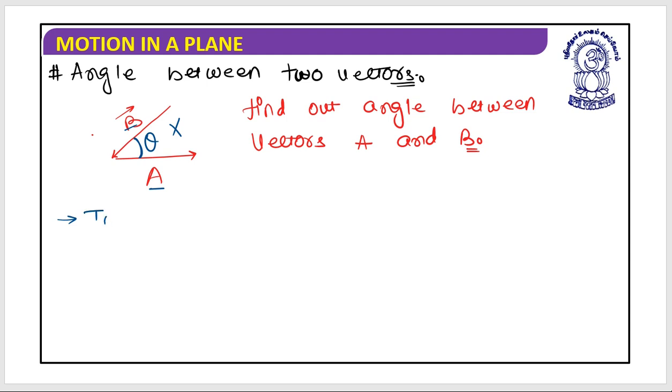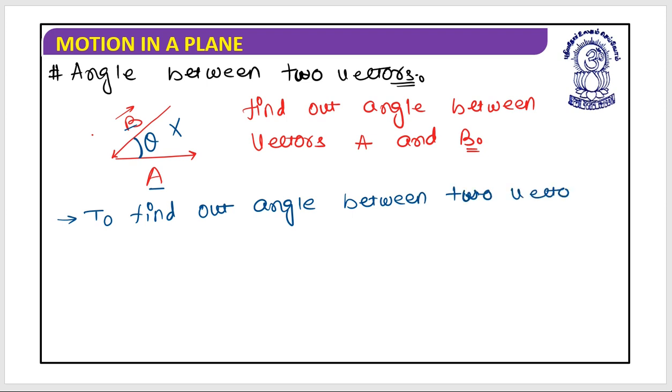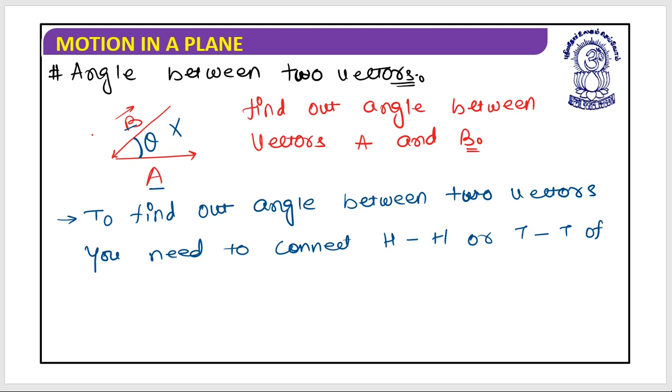Because to find out the angle between two vectors, you need to connect head to head or tail to tail of the two vectors.